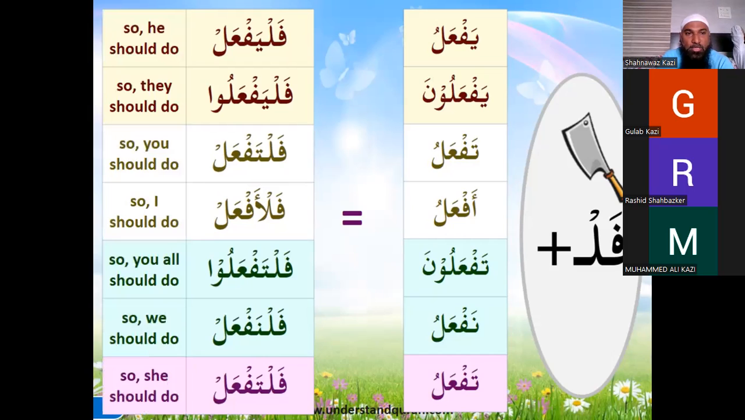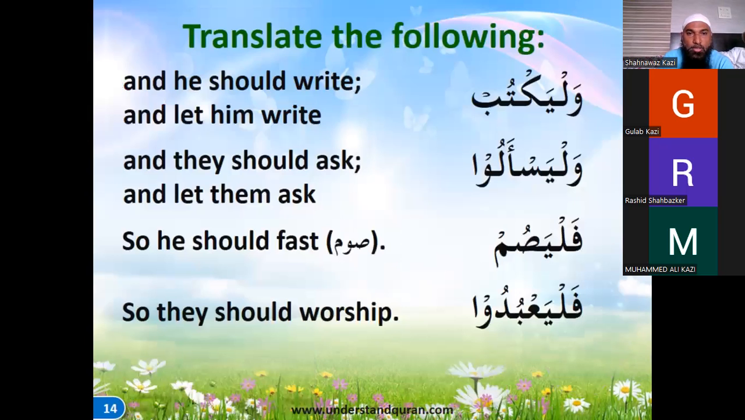So the meaning of that will be so he should do, so they should do, fal taf'al, so you should do, fal taf'alu, so you all should do, fal af'al, so I should do, fal naf'al, so we should do, fal taf'al, so she should do. So we'll just take the examples.